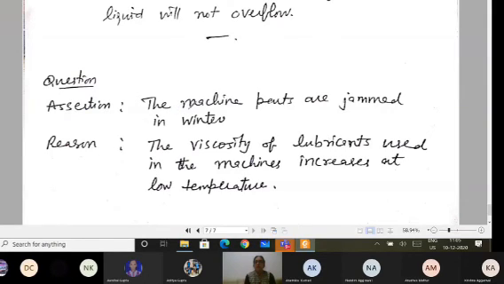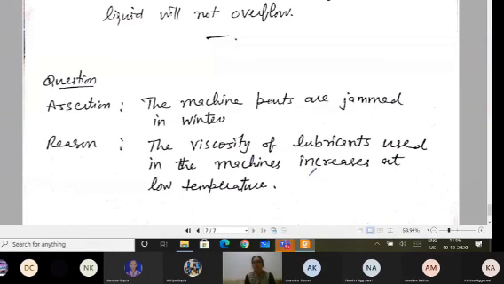The assertion is that machine parts are jammed in winter. You must have heard this, and it is true also. Second, they are giving the reason for this, that the viscosity of the lubricants used in machines increases at low temperature. So when the temperature is low, what happens to the viscosity of liquids?